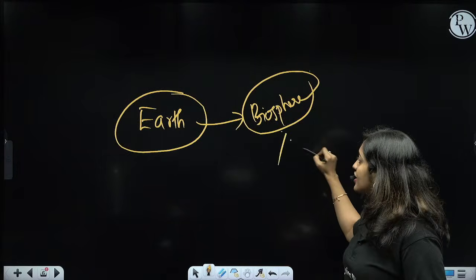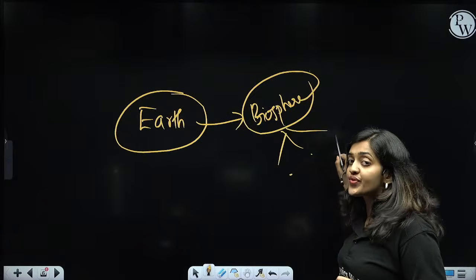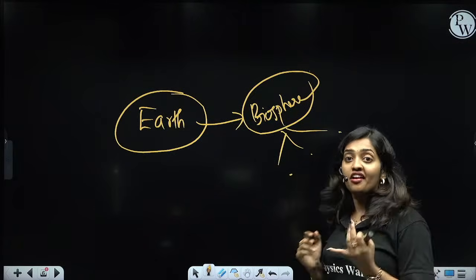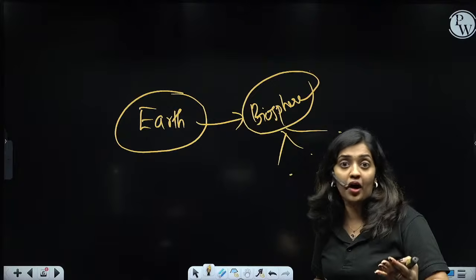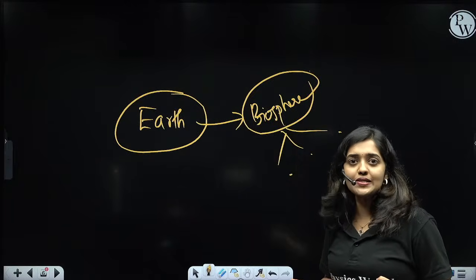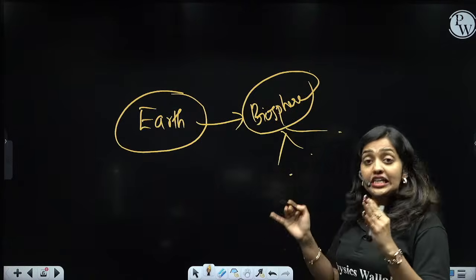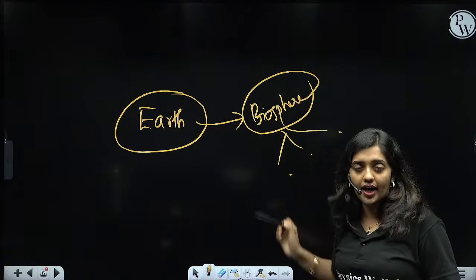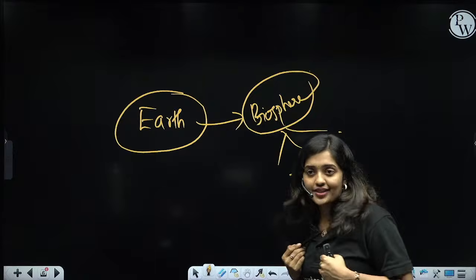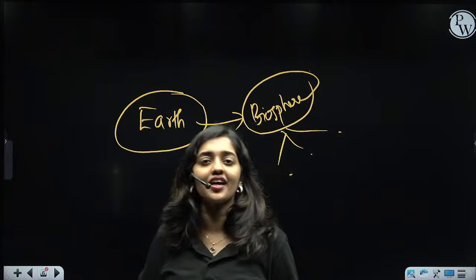Biosphere means it is actually divided into atmosphere, hydrosphere and lithosphere. Apart from that, you know the layers like stratosphere, like that. In all those layers, can you see living organisms? No. Only the biosphere part of the earth is supporting living organisms. Am I right? You got this point?